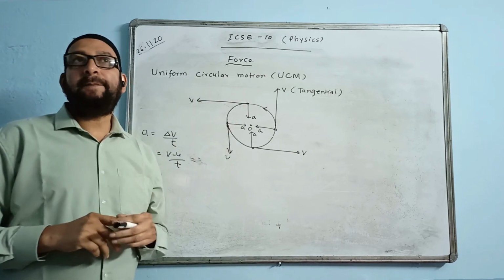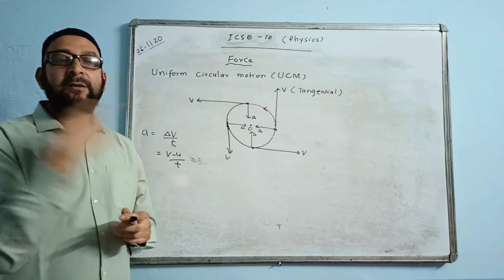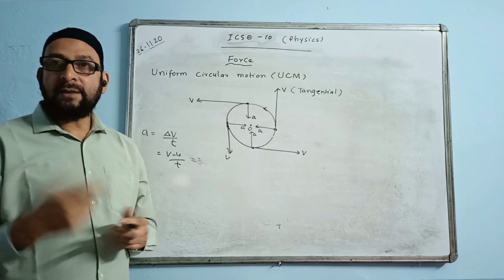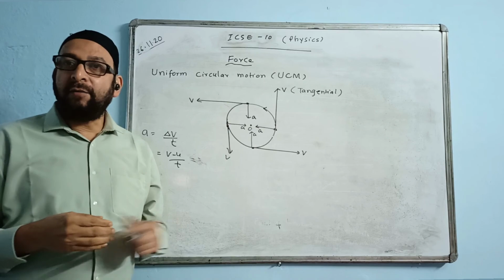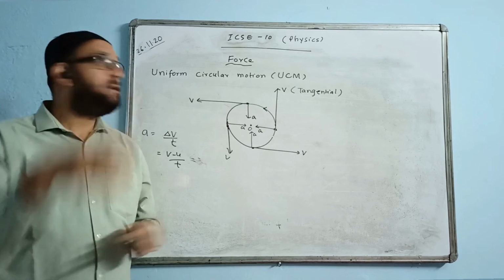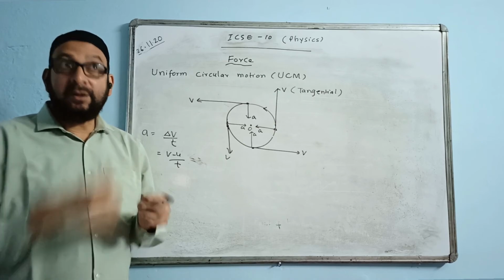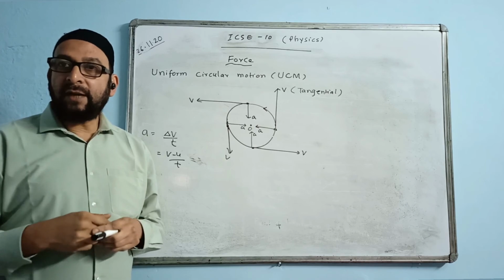What are the examples of uniform circular motion? We can give some examples like planets revolving around the sun. In what kind of path are they moving all the time? The path is circular. What is the direction of velocity of a planet revolving around the sun? We say along the tangent, or tangential. And what is the direction of acceleration? We say towards the sun, because the sun is at the center.